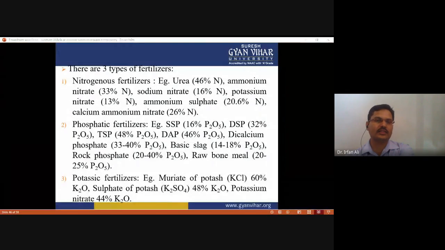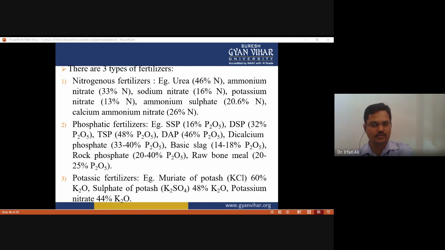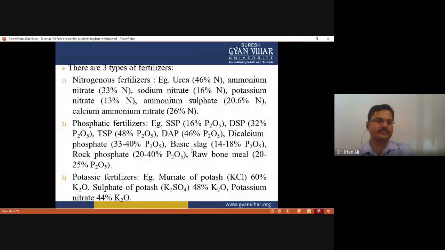Again, three types of fertilizer are there: nitrogenous fertilizer, phosphatic fertilizer and potassic fertilizer, on the basis of the essential nutrient they provide. You know that the most popular nitrogen fertilizer is urea, the most popular phosphorus fertilizer is DSP, and the most familiar potassic fertilizer is muriate of potash. So these are the three kinds of fertilizer.